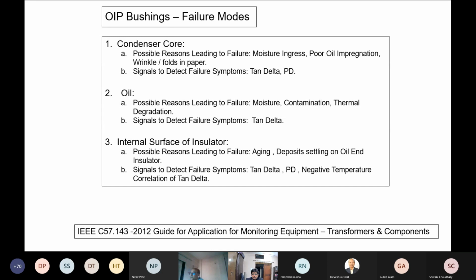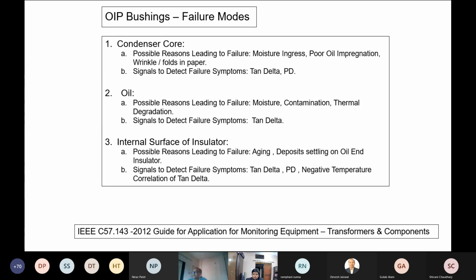In OIP bushings, for the failure modes, I found the IEEE C57.143 published in 2012, Guide for Application for Monitoring Equipment, Transformer and Components. Here they have nicely defined the failure modes. Condenser core, the possible reasons leading to failure are moisture ingress, poor oil impregnation, or signal stroke faults in paper. Again, the signals to detect these failure symptoms are tan delta and PD. Oil, possible reasons leading to failure are moisture contamination and thermal degradation. Again, the failure symptom which can be measured is tan delta.